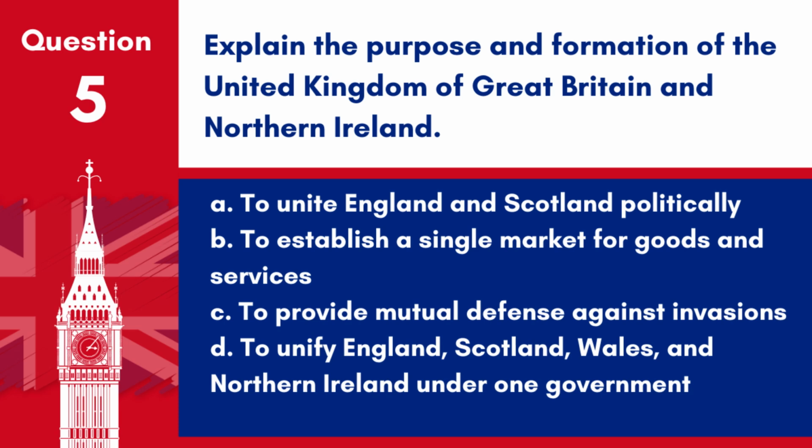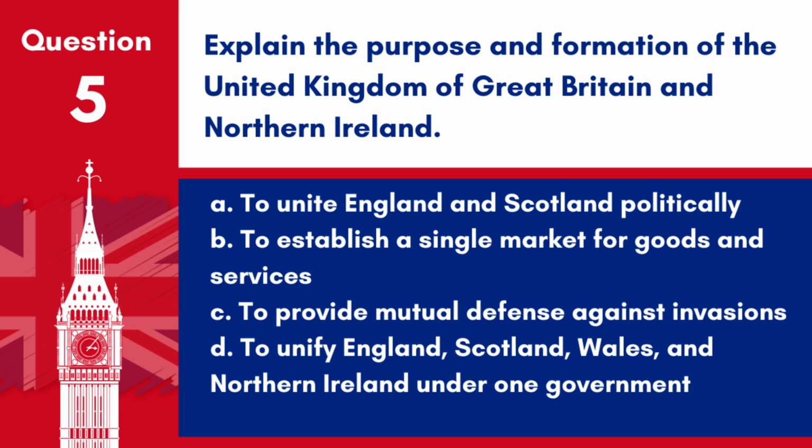Question 5. Explain the purpose and formation of the United Kingdom of Great Britain and Northern Ireland. A. To unite England and Scotland politically. B. To establish a single market for goods and services. C. To provide mutual defence against invasions.